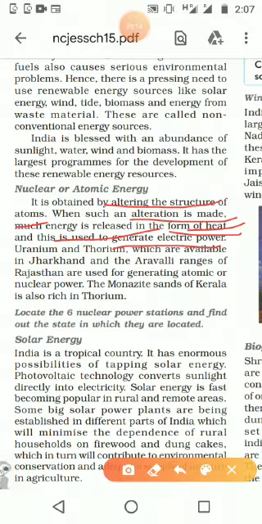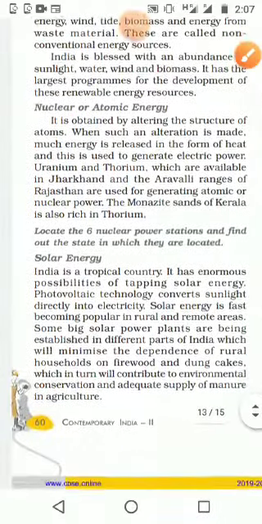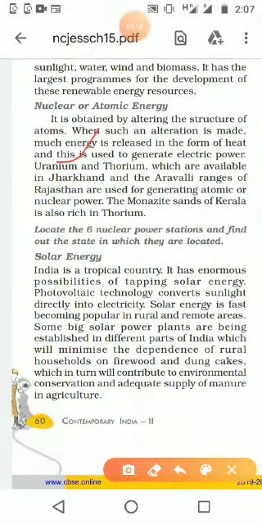The materials we are using are uranium and thorium for nuclear power stations. That is in Jharkhand and the Aravalli ranges. The Aravalli ranges are in Rajasthan. Last year when we studied about the monsoon season, we studied where the Aravalli Hills are positioned. So that is in Rajasthan.